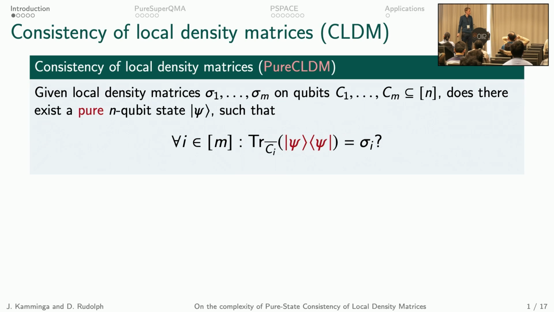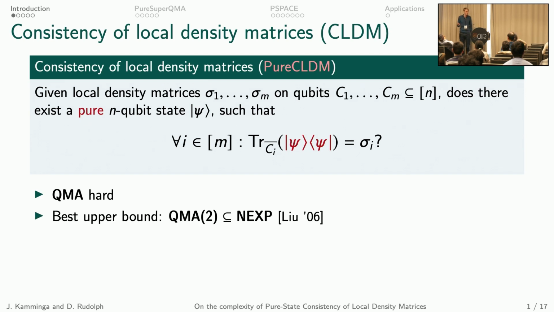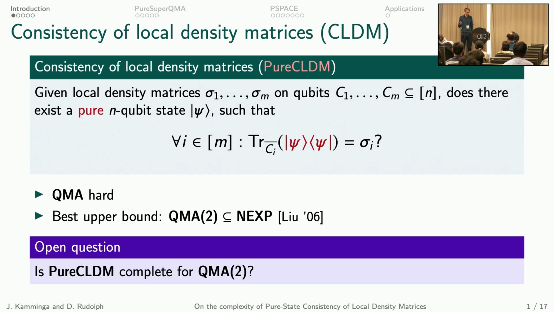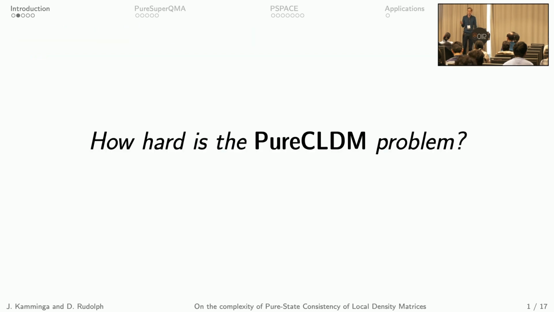In this work, we look at the pure CLDM problem. This is a variant of the CLDM problem where we now ask, is there a consistent state that is pure? And this problem is still QMA hard, but now we don't know whether it is contained in QMA. In fact, the best upper bound is QMA2, and the best upper bound to that is NEXP. So it could be that this pure CLDM problem is as hard as NEXP. And it's been an open question in the field for a while now whether pure CLDM is a complete problem for QMA2. So in this work, we study how hard exactly is this pure CLDM problem.